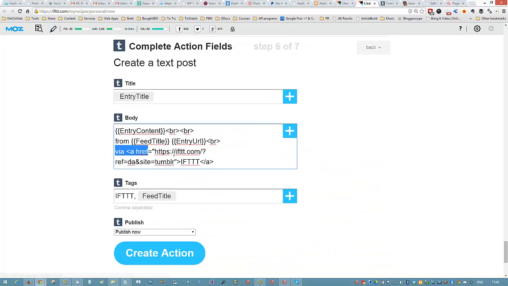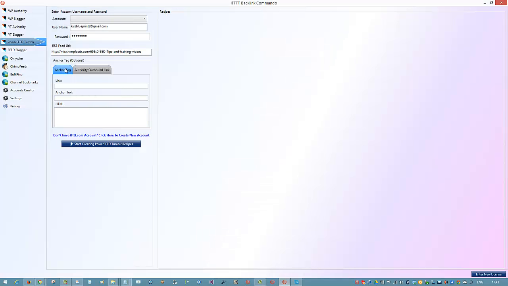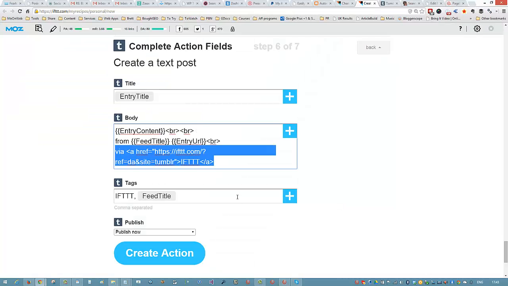And this area here where they always put in the links to IFTTT, we're basically hijacking that once we're in here. That's what these areas are for. We put our own links. The software will do all that for us. So what's going to happen is I'll put my RSS feed, and anything new posted on those YouTube channels, either from Moz or from either of my 2 channels, will automatically get posted into Tumblr. And we will have some anchor text links in this area as well.